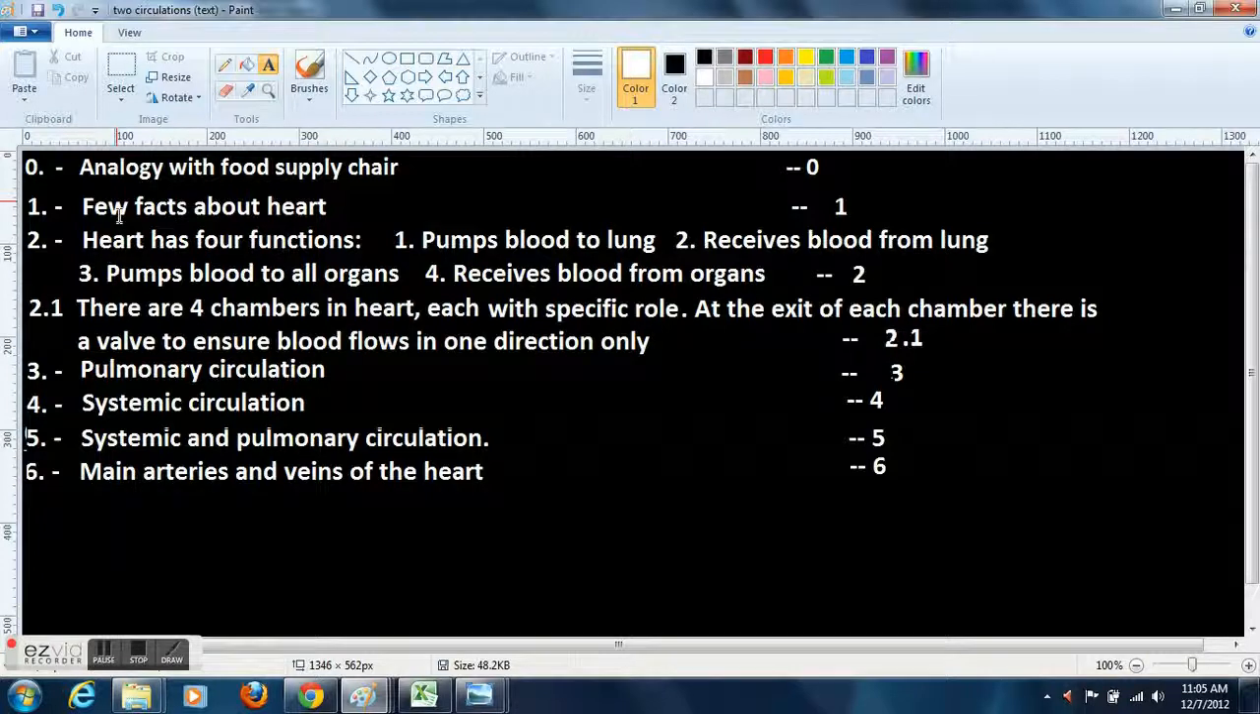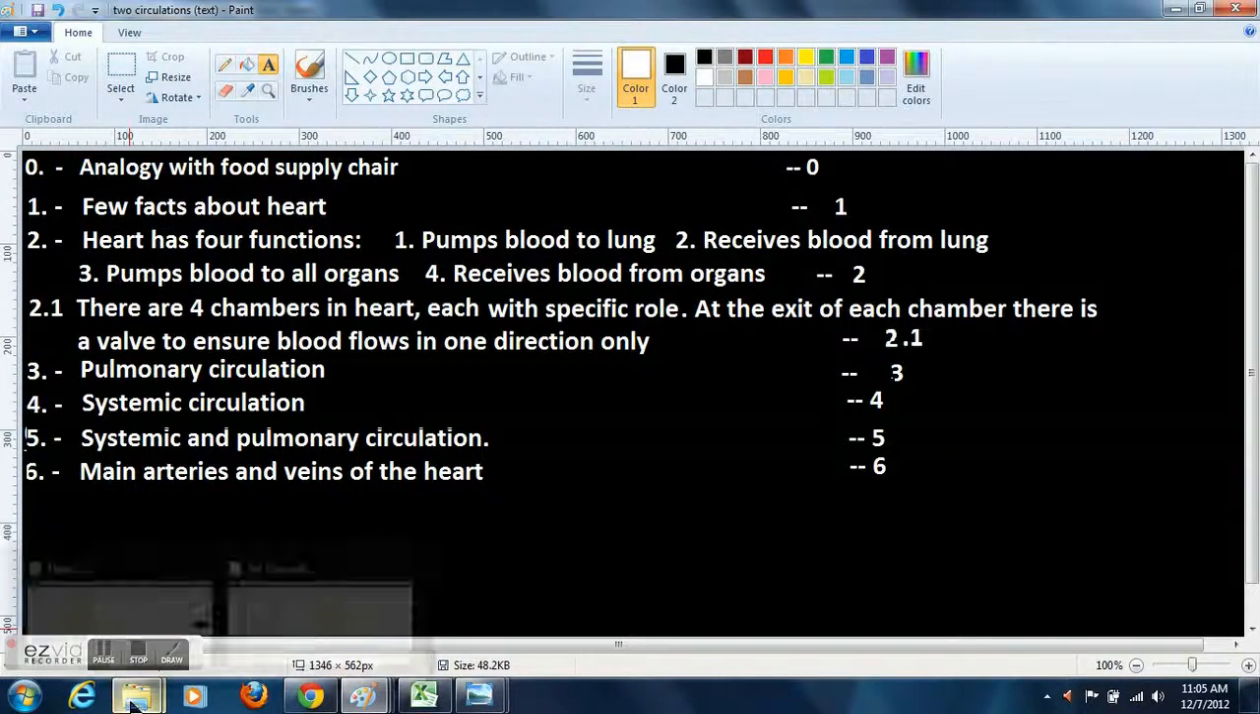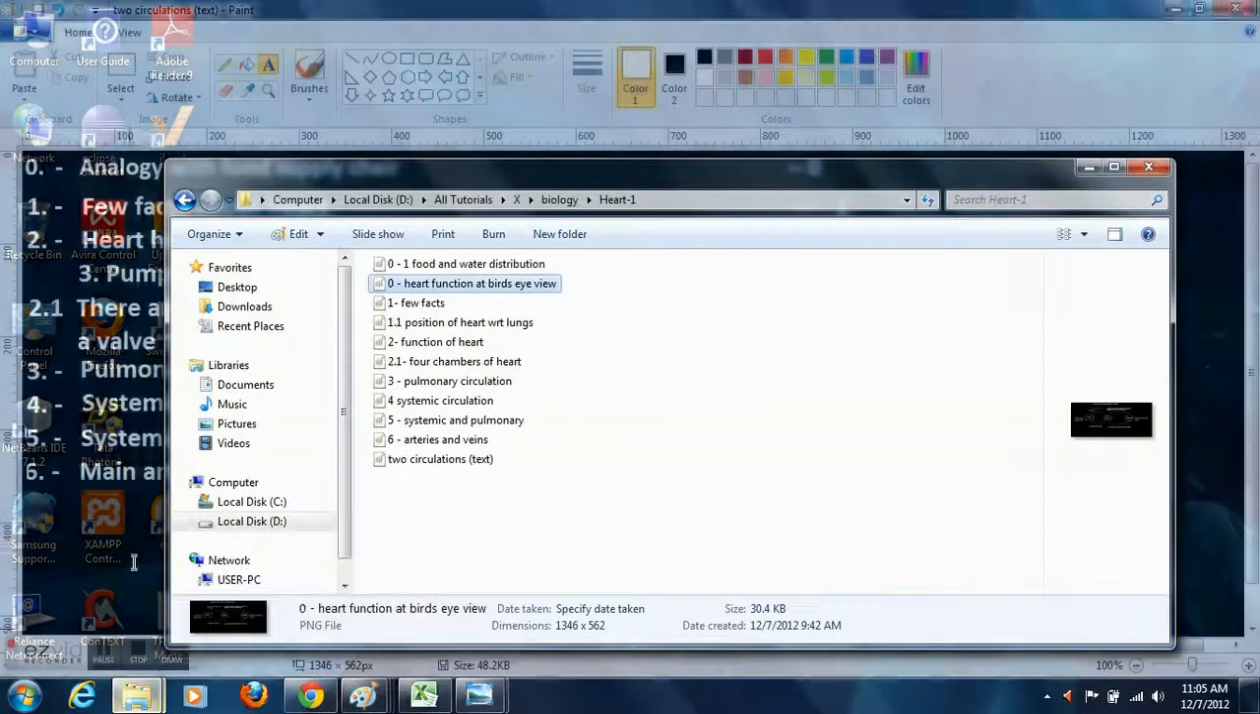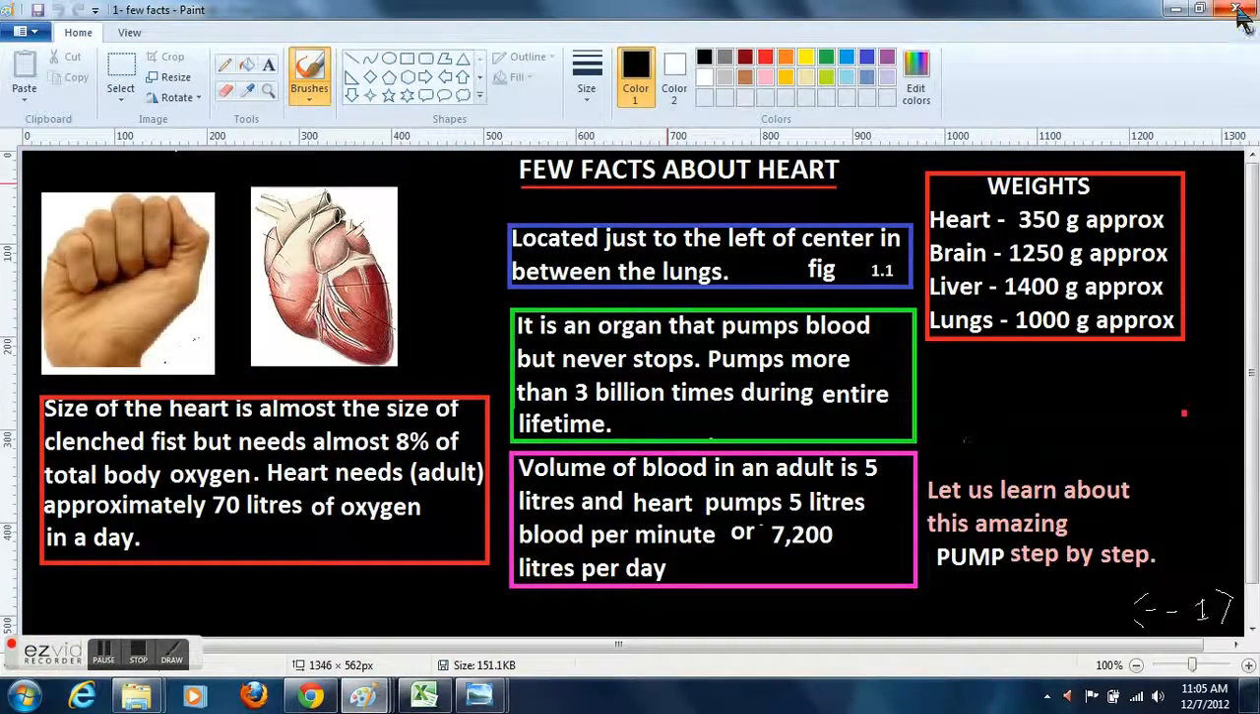Now let us learn a few facts about the heart. That is also very interesting. The size of the heart is almost the size of a clenched fist. You can see the left side figure. It needs 8% of total body oxygen. Even though it is small in size, it needs a lot of oxygen because it constantly pumps, constantly works. An adult heart needs approximately 70 liters of oxygen in one day.